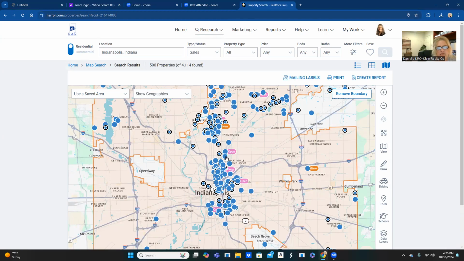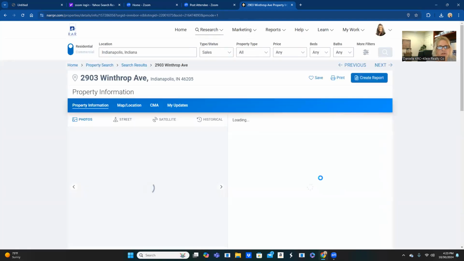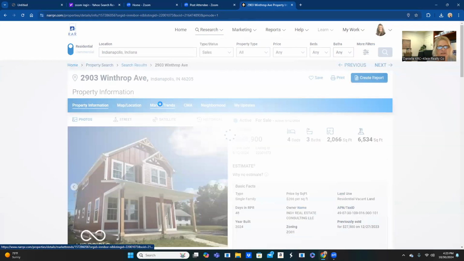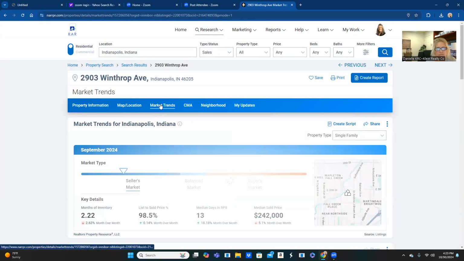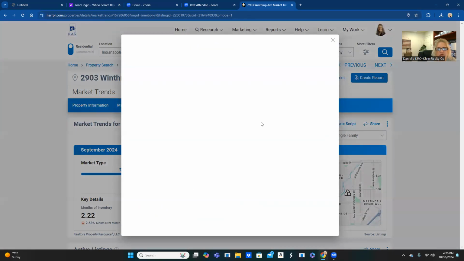Okay, so I'm just going to click on one. So wherever this one is currently at, we're going to go to market trends. And you can just say this area, you can do it by neighborhood. You can put the neighborhood search up in here and talk about that. So I create the script